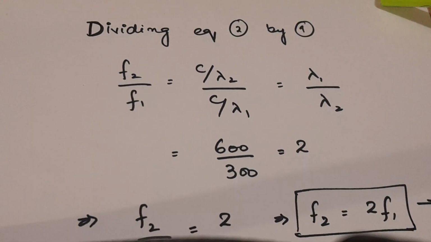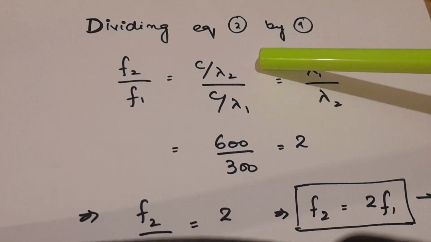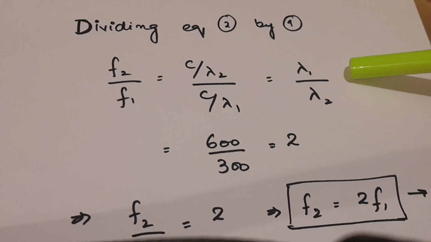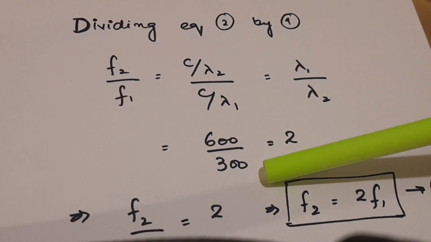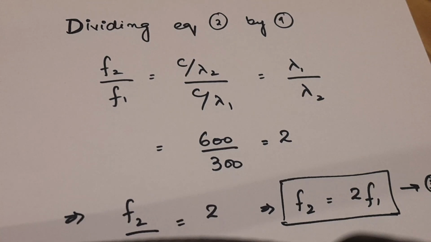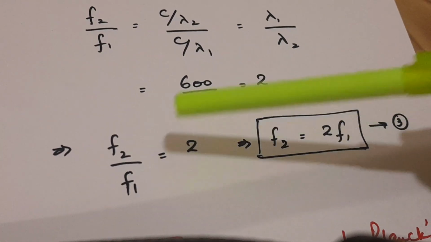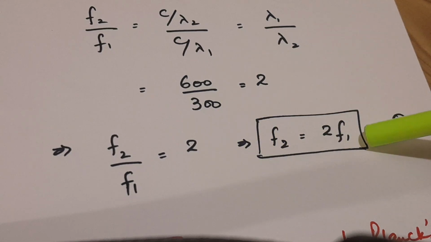Now dividing equation 2 by equation 1, you will get f2 over f1 equals (c over λ2) over (c over λ1), which is equal to λ1 over λ2. Rearranging this equation, c is cancelled and you are left with λ1 over λ2. Now putting in the values, you will get the ratio of f2 to f1 equals 2. It means that f2 is equal to 2 times f1. The final frequency is 2 times the initial frequency.